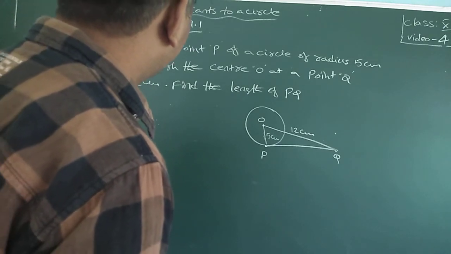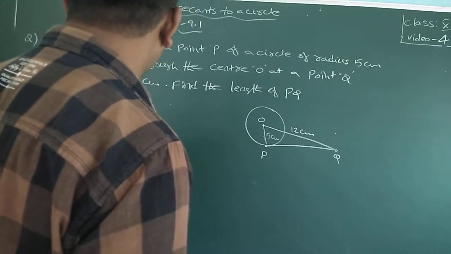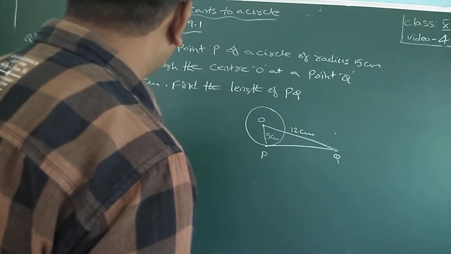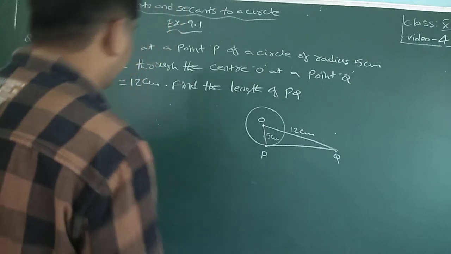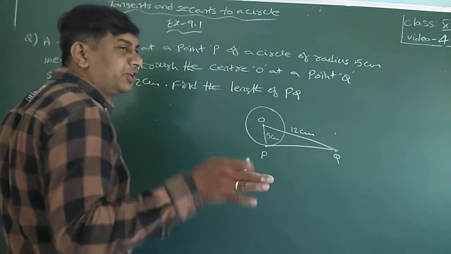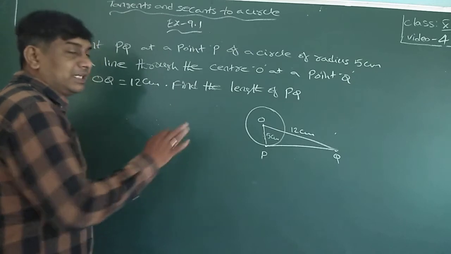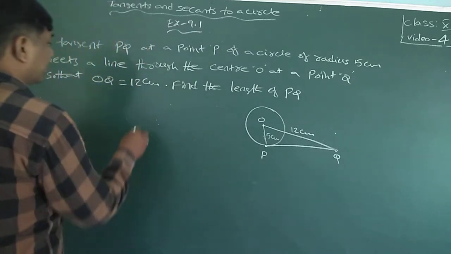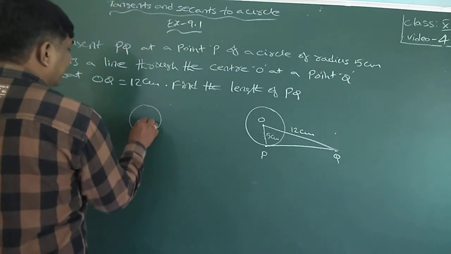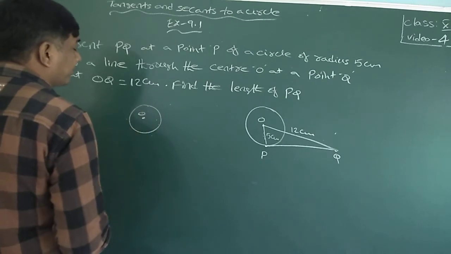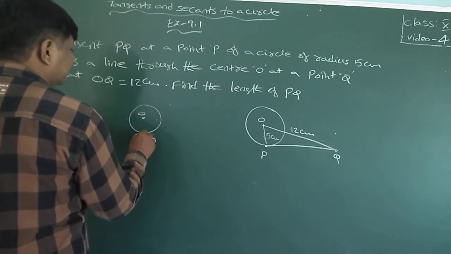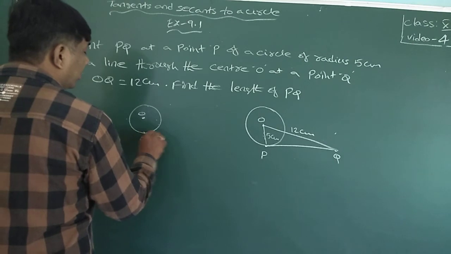...of a circle of radius 5 centimeters meets a line through the center O. Actually, this problem is reversed in new textbooks. I think a little change is there. Okay, this is the center of the circle, and this is Q, P.